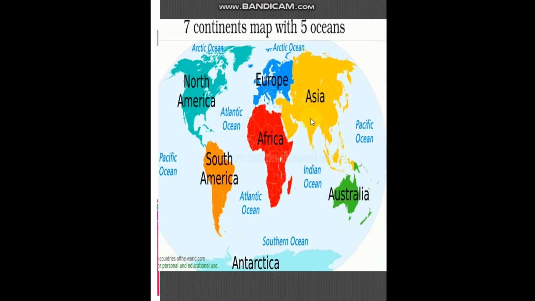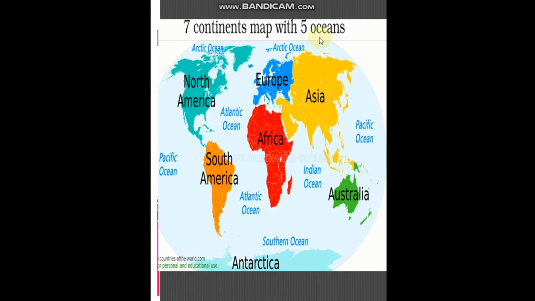Now we shall see a world map. The world map includes 7 continents and 5 oceans. So which are the 7 continents? The first continent is Asia. The second continent is Africa. The third continent is North America. The fourth continent is South America. The fifth continent is Europe, the sixth continent is Australia, and the seventh continent is Antarctica,